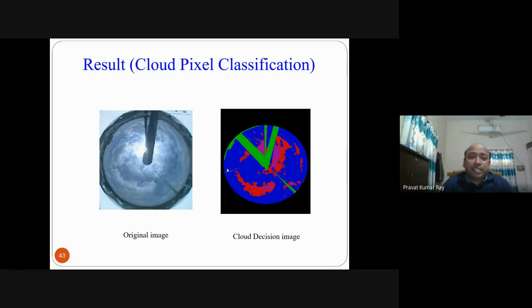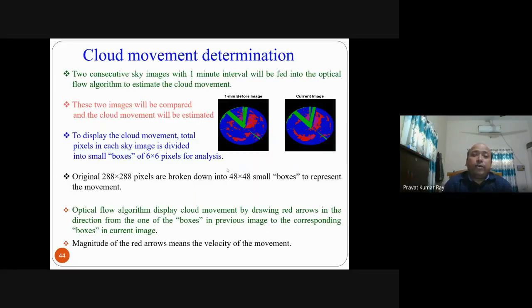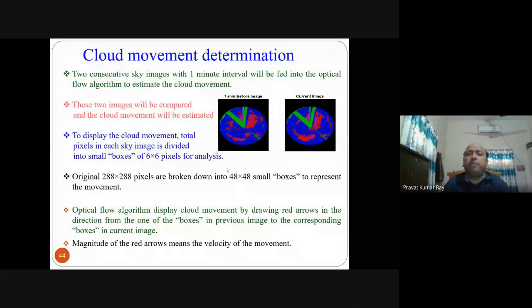Then the next step is to find out the movement of the cloud, meaning at what rate the cloud will move. If the cloud is at a certain position at this time, and it moves at this rate, after half an hour it will move to which place, and whether it will cover the sun or not. Depending on that, insolation will vary. That's why cloud movement is an important thing.